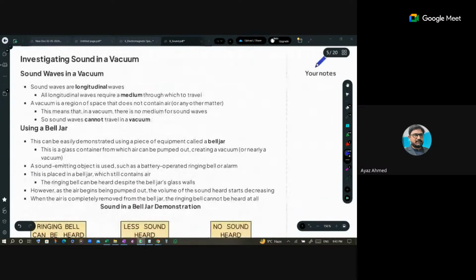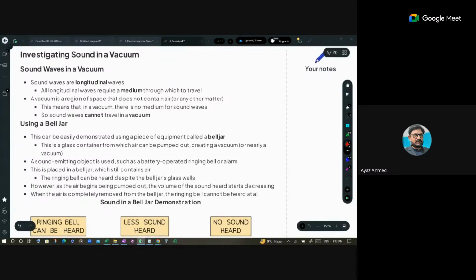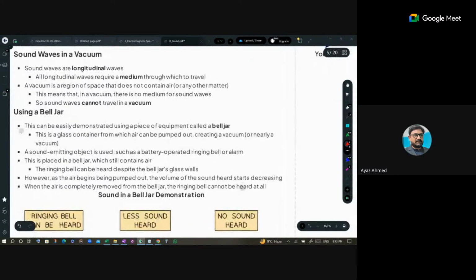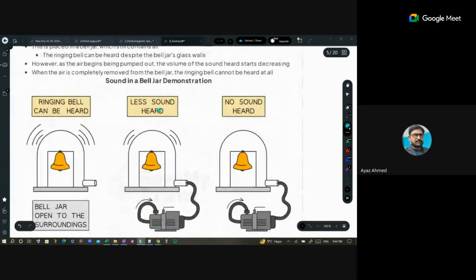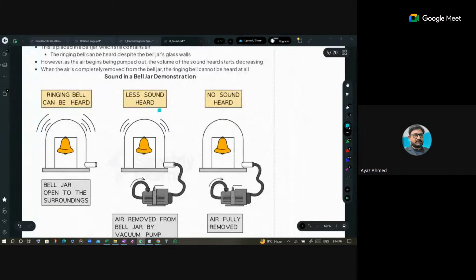Then investigating the sound, does it travel in vacuum or not? So here sound wave travels in vacuum. Sorry, I take my words back. Sound waves do not travel in the vacuum, right? So for that purpose, we have a bell jar experiment. In that bell jar experiment, the ringing bell can be heard.